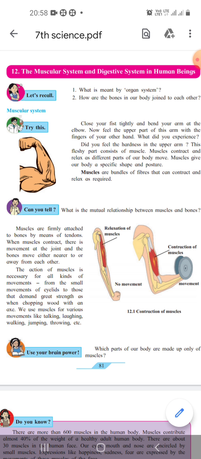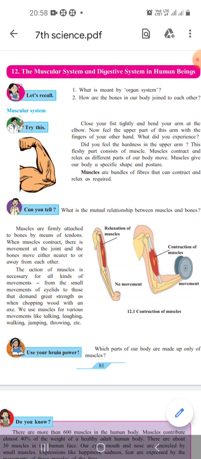It is a fleshy part that consists of muscle. Muscles contract and relax as different parts of our body move. Muscles give our body a specific shape and posture. Here, muscles are bundles of fibers that can contract and relax as required.